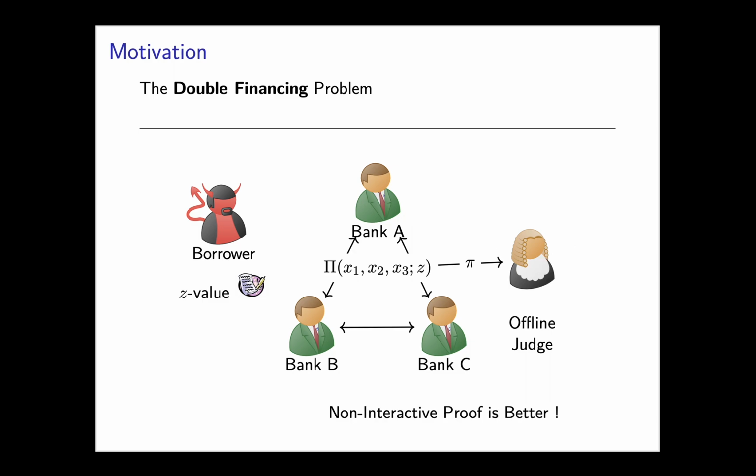Moreover, it would be even more convenient if the banks can jointly generate a non-interactive proof. The authority or verifier is not required to be online during proof generation. Once generated, the proof can be posted on a public website or blockchain from where the authority can retrieve and